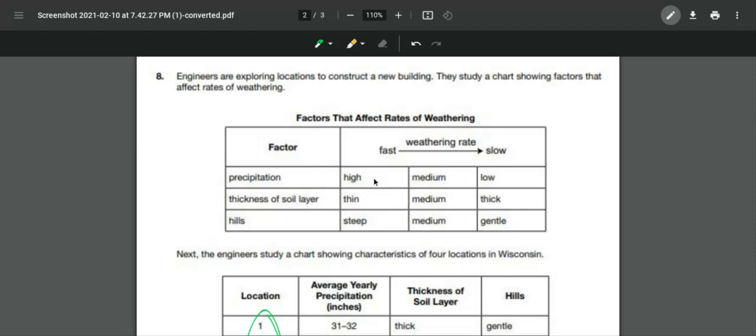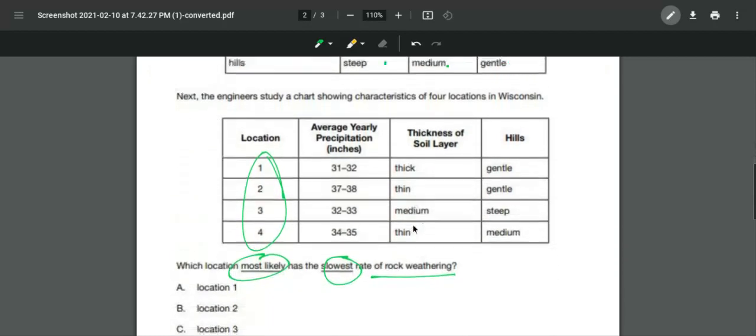So if the precipitation is high, the weathering rate is fast. If the precipitation is medium, the weathering rate's kind of in the middle. If precipitation is low, then it is slow weathering. If the thickness of soil layer is thin, then it's really fast. If the thickness of soil layer is medium, the weathering rate is kind of in the middle. And if it's thick, it's really slow. So hills, if they're steep, the weathering rate is fast. If the hills are medium, the weathering rate's kind of in the middle. And if the hills are gentle, then the weathering rate is slow.